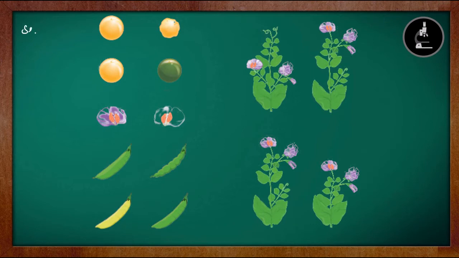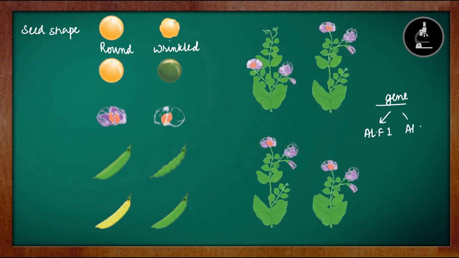Starting with one of the characters, that is seed shape. In seed shape, there will be 2 contrasting seed shapes. They can either be round or they can also be wrinkled. So a gene is able to exist in 2 alternative forms, alternative form 1, alternative form 2. This alternative form of a gene is called an allele. So this is one allele, this is another allele.